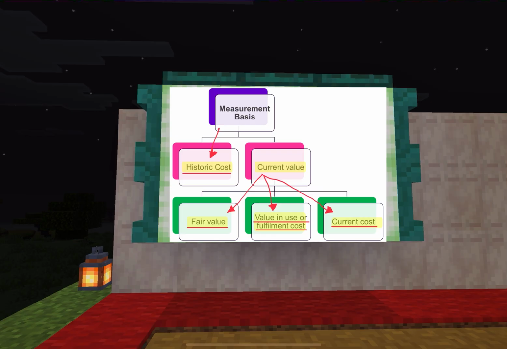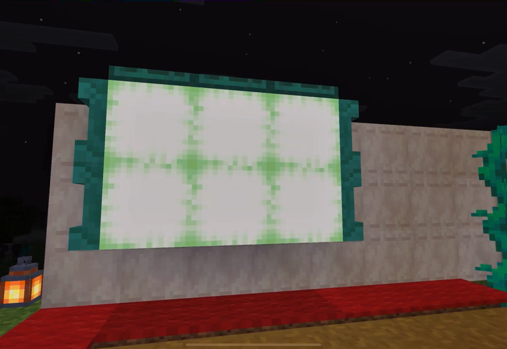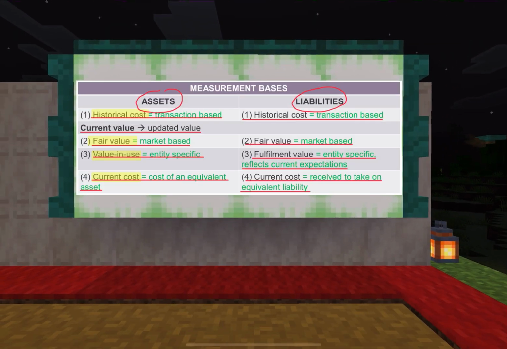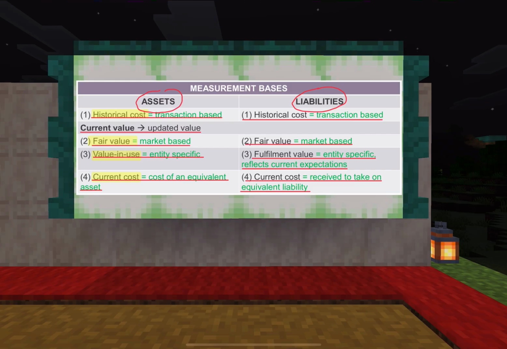And for faithful representation, you consider any measurement inconsistencies that may lead to accounting mismatches and any measurement uncertainties that may require a different measurement basis to be used. For example, if the inconsistencies are too high, you might want to use another measurement basis that is more stable. And again, you can also look into the enhancing qualitative characteristics and also the cost versus benefit. There are many other things, but this is just what we will focus on for measurement.